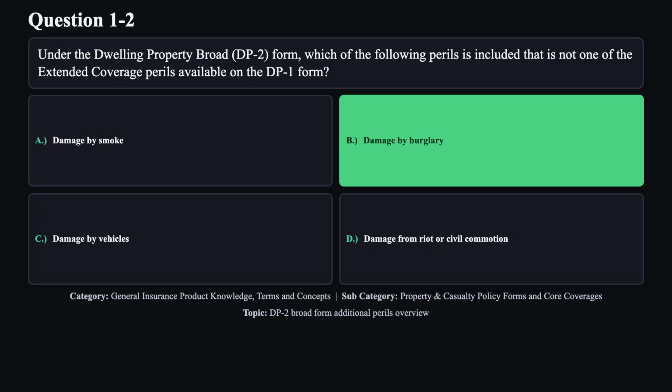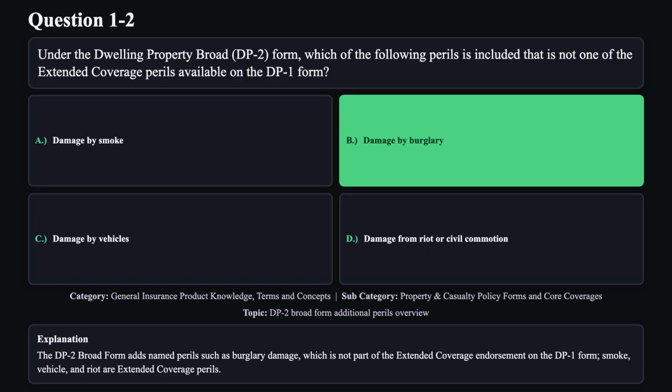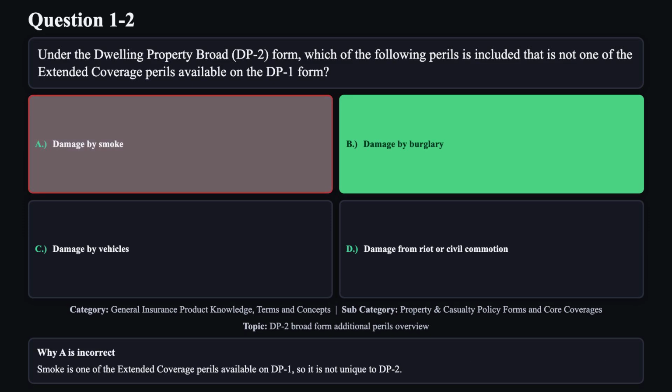The correct answer is B. The DP2 broad form adds named perils such as burglary damage, which is not part of the extended coverage endorsement on the DP1 form. Smoke, vehicle, and riot are extended coverage perils. Reason A is not correct. Smoke is one of the extended coverage perils available on DP1, so it is not unique to DP2.